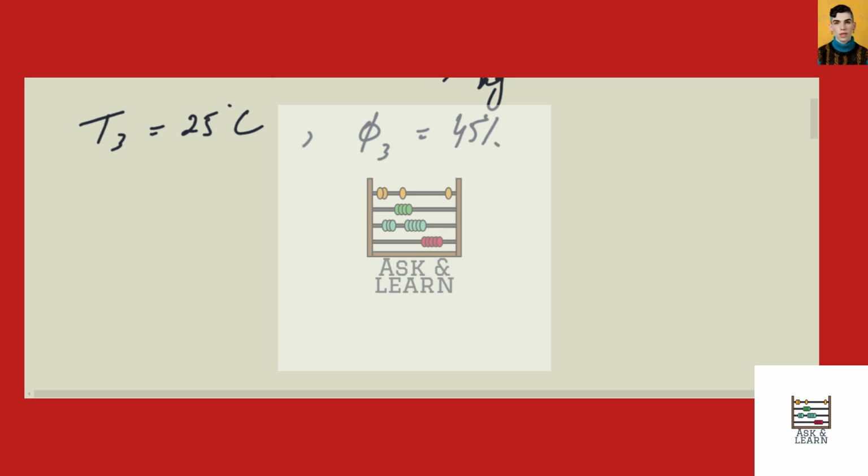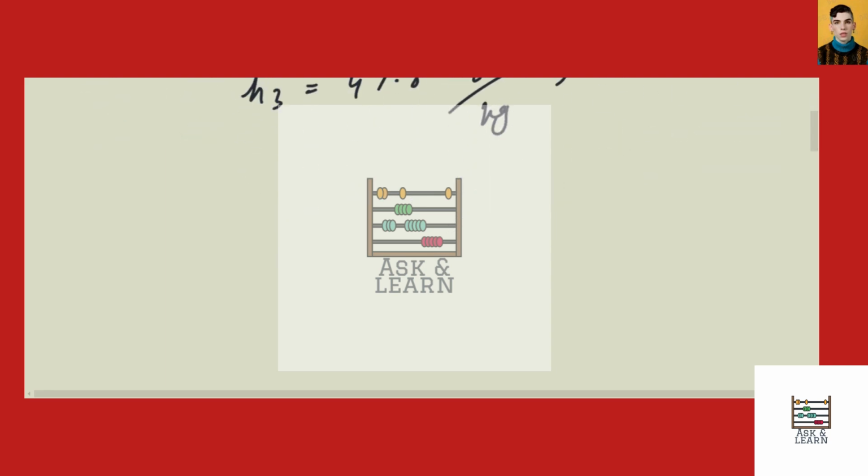So H3 is equal to 47.8 kilojoules per kg, whereas W3 is equal to 0.00888. Now, for part A, the heat transfer rate can now be calculated as Q is equal to m1 into H2 minus H1.